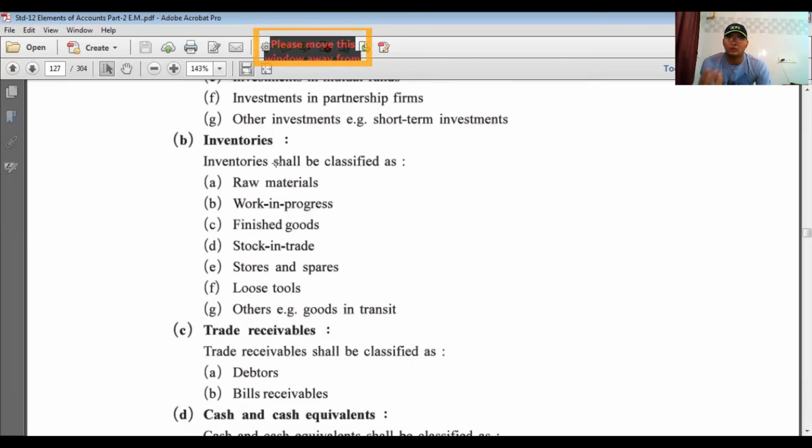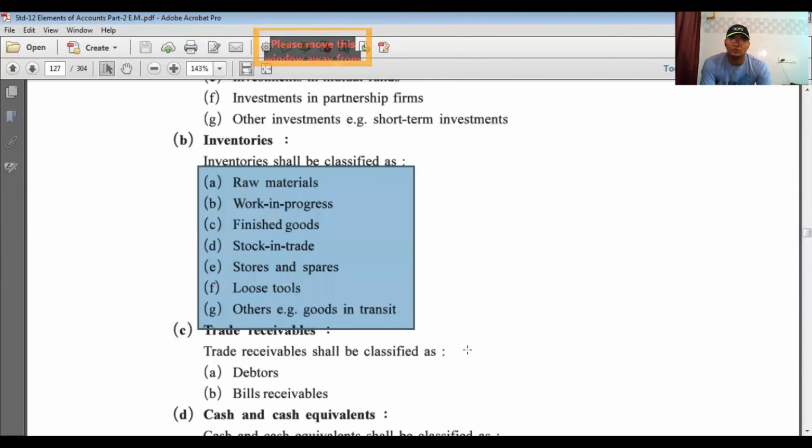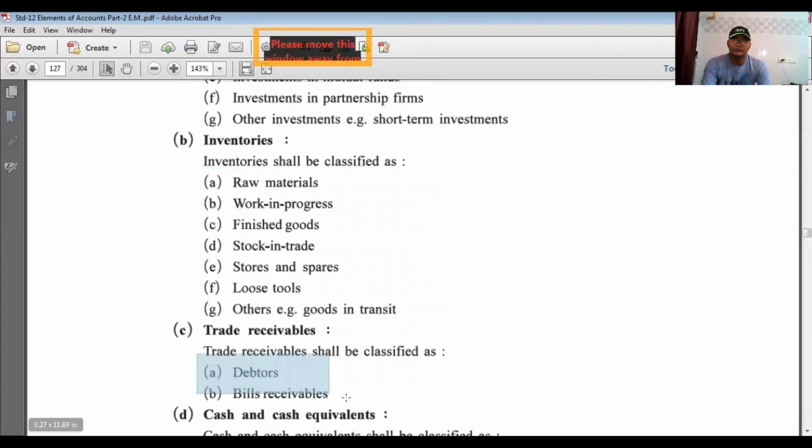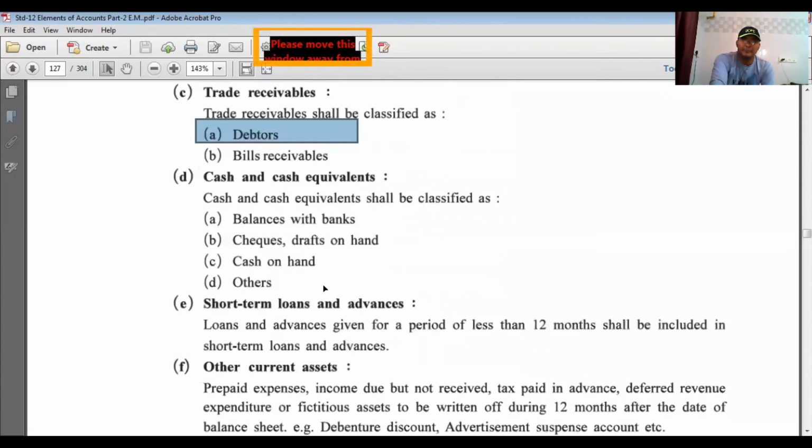Inventories means what we commonly call stock. So which types of stock are here? It includes raw material, work in progress, finished goods, stock in trade, stores and spares, loose tools, and others like goods in transit. Any kind of stock, whether it can be directly sold in the market or is raw material or work in progress, is covered under the heading of inventories. Next, trade receivables, which include debtors as well as bills receivable.